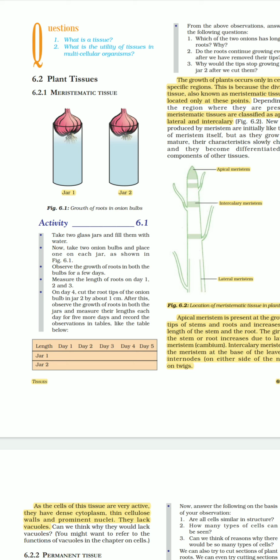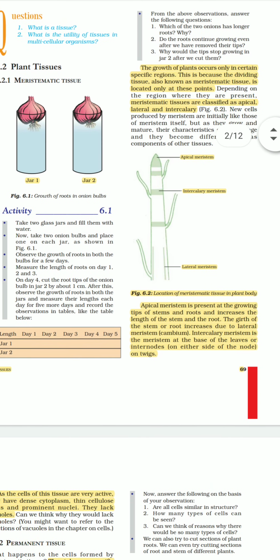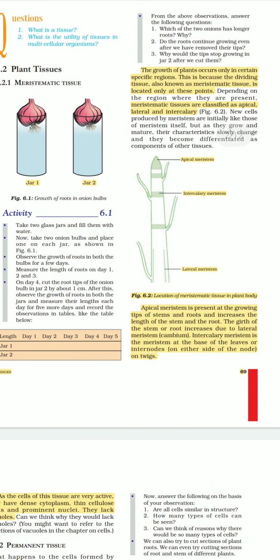Then in jar 2 what they have done, they have just trimmed the tip of the roots. So what do you observe? Which of the two onions has longer roots and why? I think jar 1 is having longer. Do the roots continue growing even after we have removed their tips? No, because I think in jar 2 growth is stopped comparatively. Why would the tips stop growing in jar 2 after we cut them?